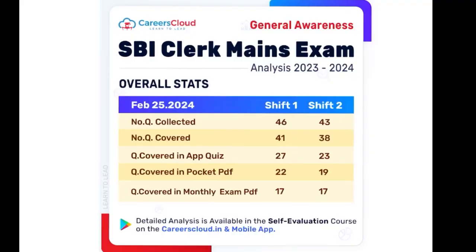Now friends, recently your SBI Clerk Mains exam was held. We have collected some stats over it, and let me show you why I say that AffairsCloud is one of the best solutions for current affairs. For the first shift and second shift, there were 46 and 43 questions collected respectively for 25th of Feb. Here we will see that 41 and 38 questions respectively were covered by us in our course. 27 and 23 questions respectively were covered in the application's quiz that I ask you to do on daily basis in your mobile application.